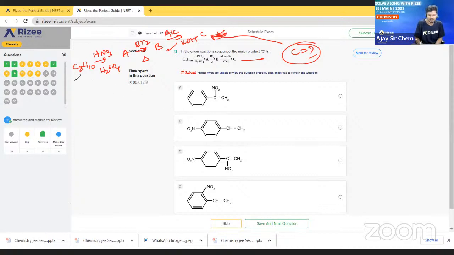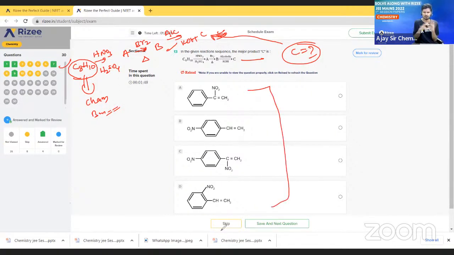So see here, C8H10 is there. We have to find one correct isomer, and through that isomer we have to do the reaction. C8H10 can form a chain isomer, and it can also form a benzene ring. In the given options, is any chain compound there? No. That means we have to form a benzene compound, one benzene isomer.